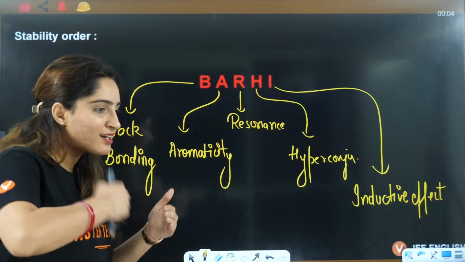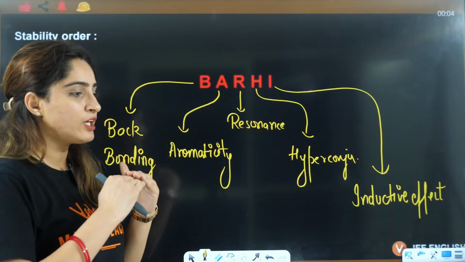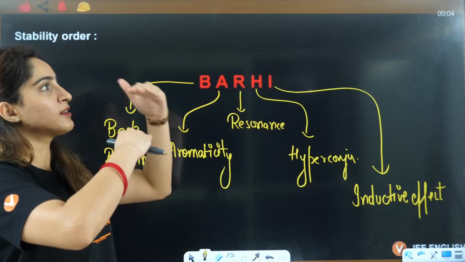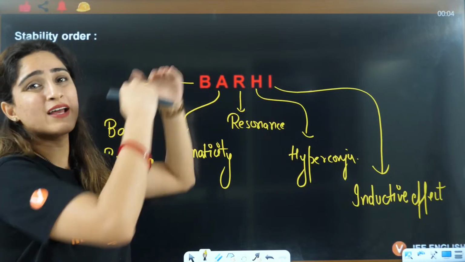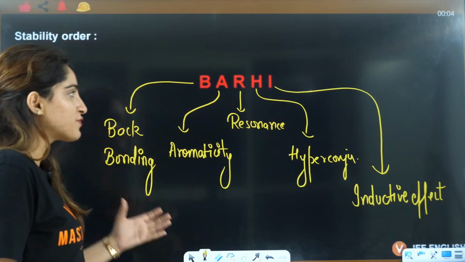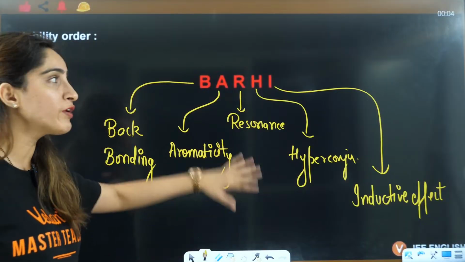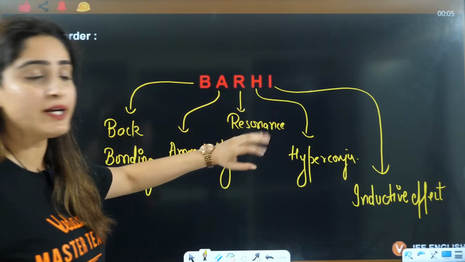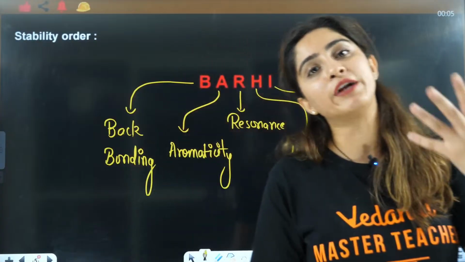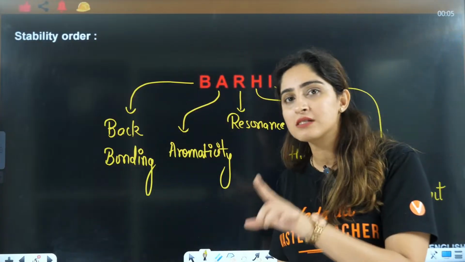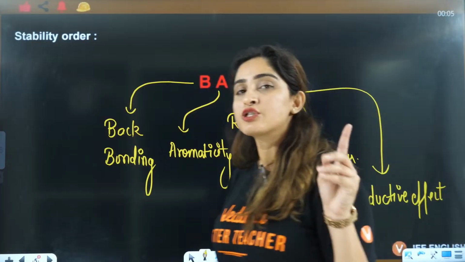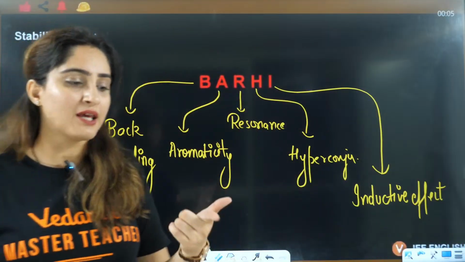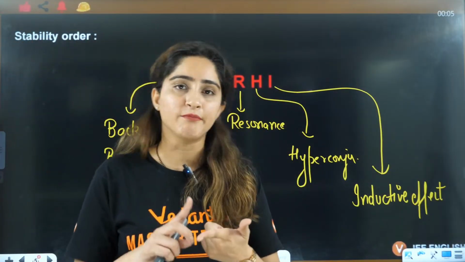Organic is like you go from first step, then second step, then third, then fourth. It is a stepwise thing, so that's why I have covered all of this before. Now we are going to see the application part of it, how to find the stability of intermediates, the question that is asked in the exam. The questions that are asked from GOC are stability of intermediate, acidity and basicity.